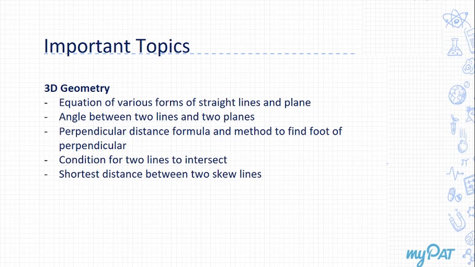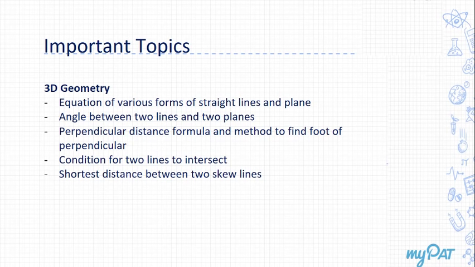Now remember, one more type of question comes in here: finding the distance of a point from a plane parallel to another plane or parallel to another line. So please go through the previous year board exam papers and look for these types of questions, right?